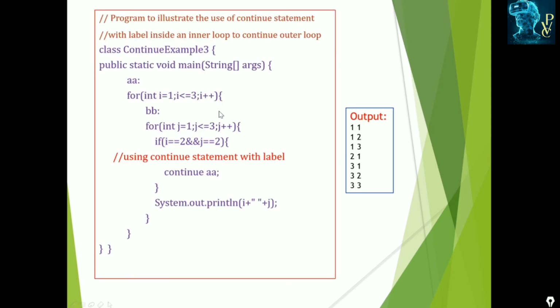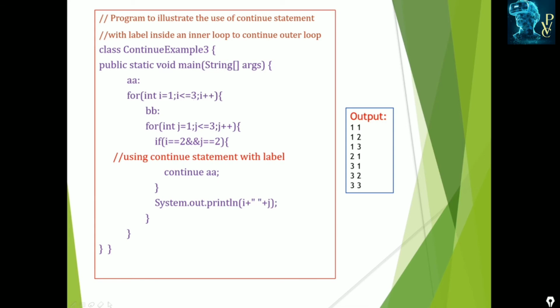This is another program using loops, with the for loop. Here we specified continue, example number 3. This is the loop, and the loop name is AA. We are specifying a label in front of the loop, so we call this a labeled for loop. i starts with 1 and repeats up to 3.